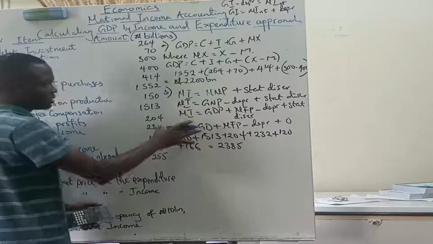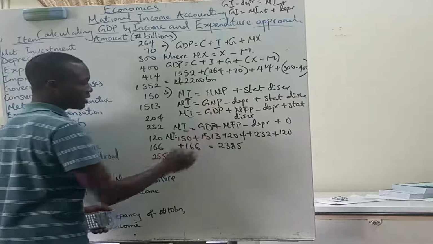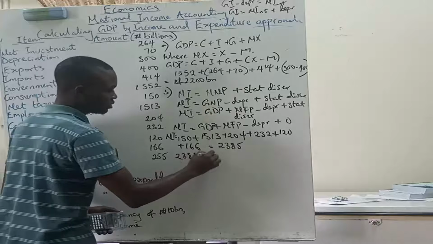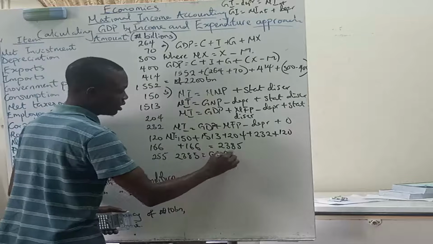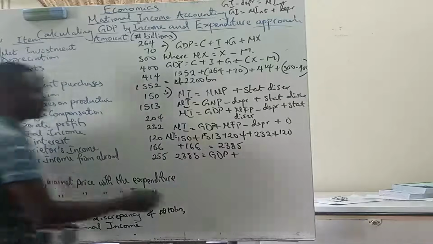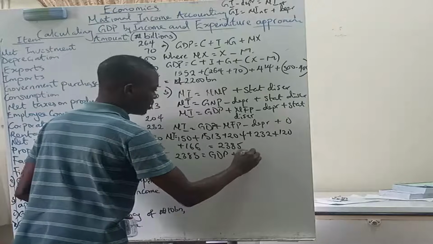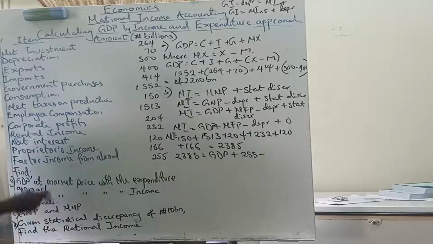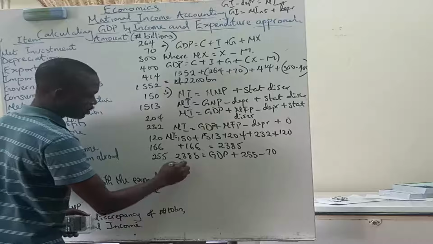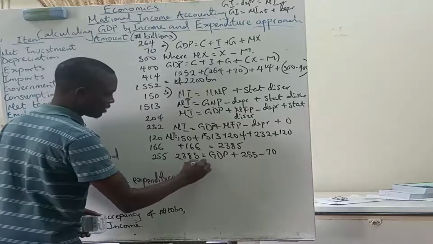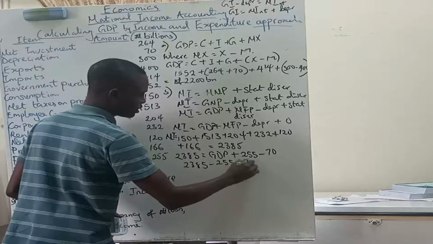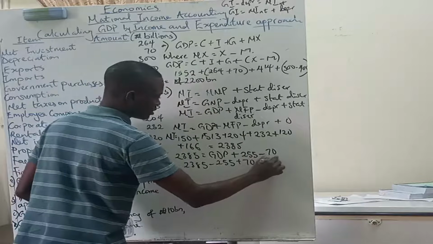We can then use the formula that has the GDP to get the GDP. So we have 2385, because GDP, which we don't know, plus net factor payments, which is factor income from abroad, 255, minus depreciation, which is 70. So 2385 minus 255 plus 70 equals the gross domestic product.